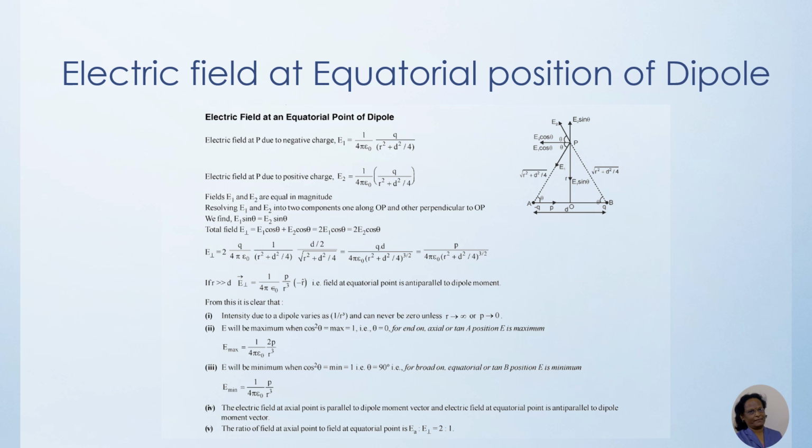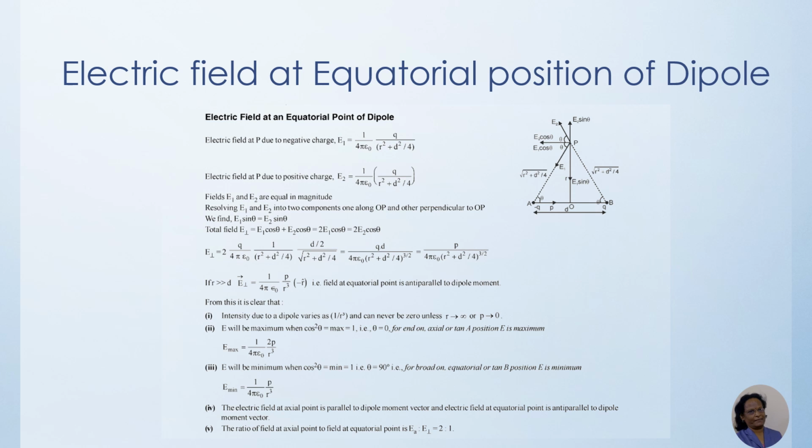So we can get here E1 and E2. E1 is 1 upon 4 pi epsilon 0 Q upon R square plus D square by 4, and E2 will become 1 upon 4 pi epsilon 0 Q upon R square plus D square by 4. Why does this R square plus D square by 4 come? That is again by Pythagoras theorem, that is the distance between AP and BP, that will be equal. That is why we have taken the right bisector.